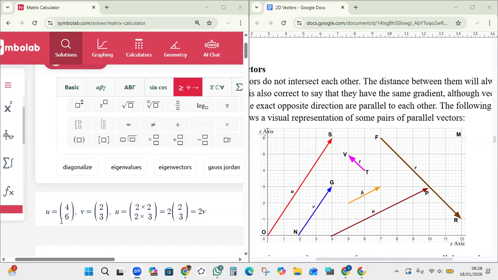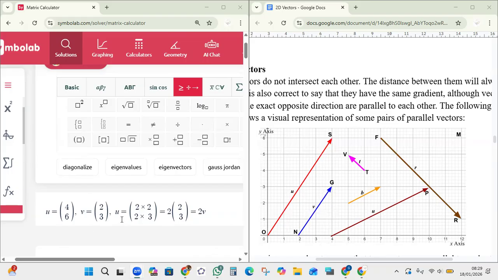But when you're representing a vector in its component form, you always put the x displacement above and the y displacement below, x over y. So by right, it's supposed to be u is equal to 4 over 6 and v is equal to 2 over 3. That's x movement on top, and the y movement comes below. Okay?